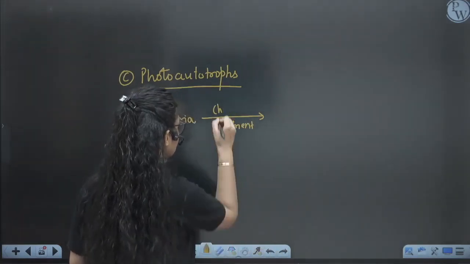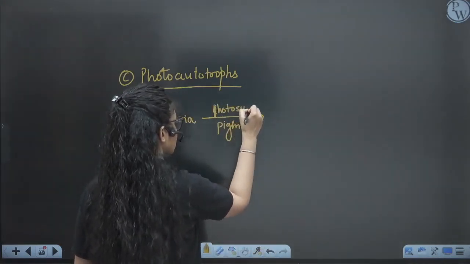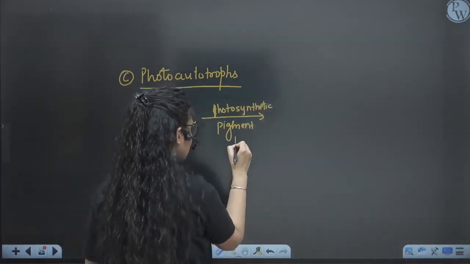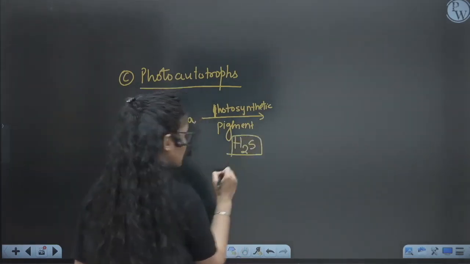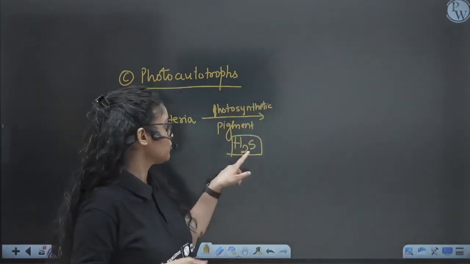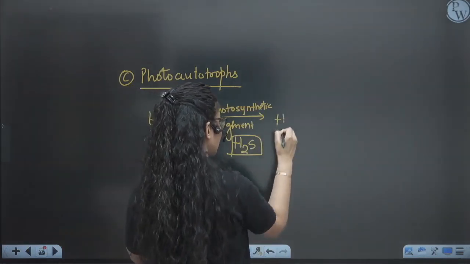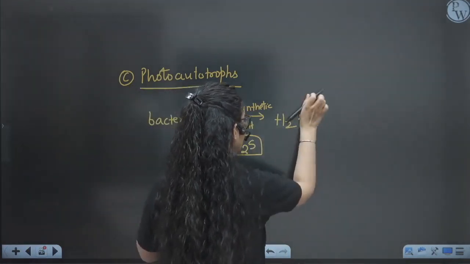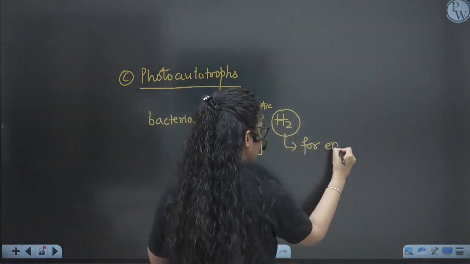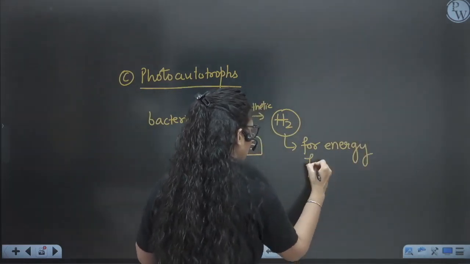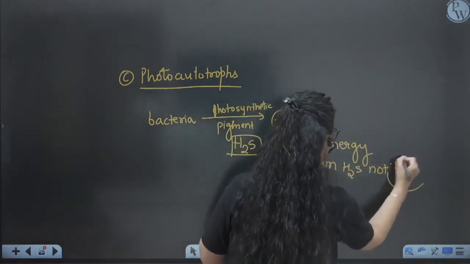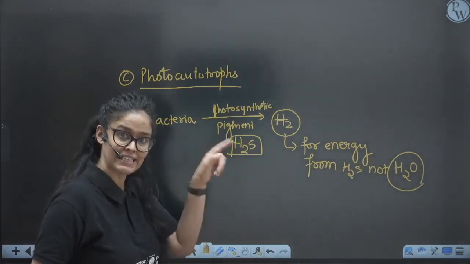What they were doing is using hydrogen from H2S, not from water, right? They were releasing hydrogen from hydrogen sulfide for energy in the photosynthetic reaction, not from H2O. So that means no oxygen was being released till then.